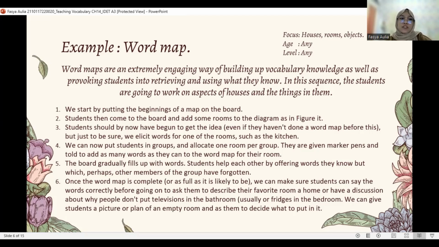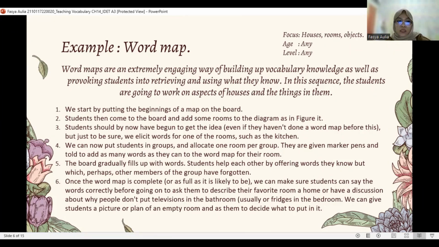First, we start by putting the beginnings of a map on the board, and then students come to the board and add some rooms to the diagram. Students should by now have begun to get the idea, even if they haven't done a word map before this. But just to be sure, we elicit words for one of the rooms, such as kitchen.